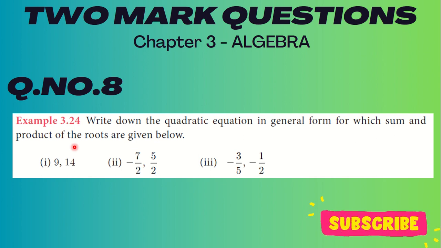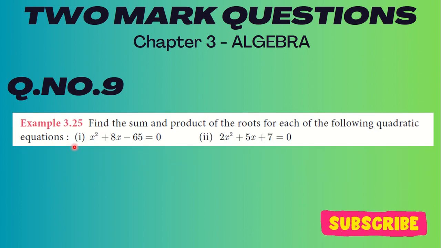Example 3.24: Write down the quadratic equation in general form for which the sum and product of the roots are given below. The first one is 9, comma, 14, the second one is minus 7 by 2, comma, 5 by 2, and the third one is minus 3 by 5, comma, 1 by 2. This is a very important question: they are asking you to find the general form for which the sum and product of roots are given. So you have to see the sum as well as the product of the roots in these given questions.